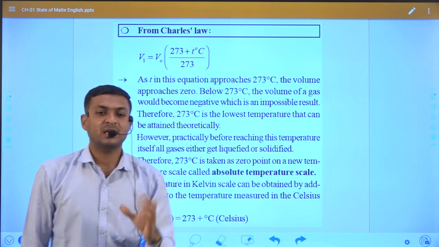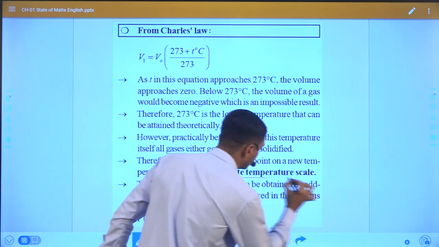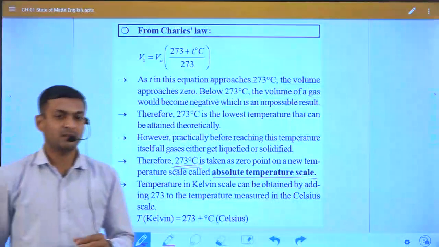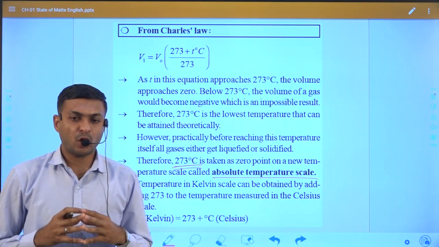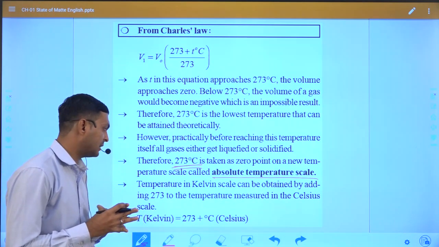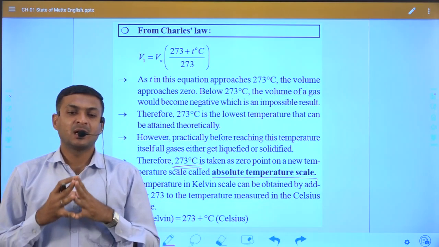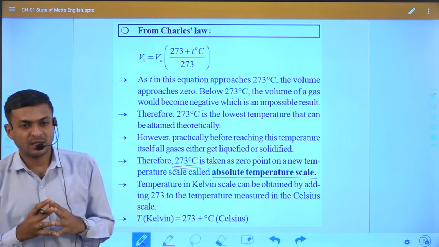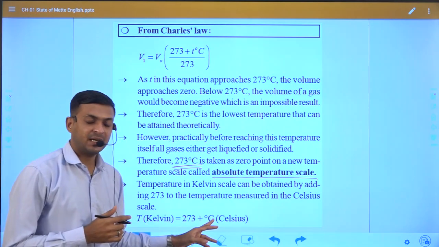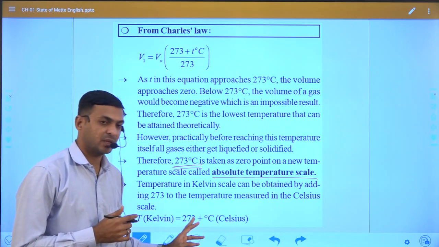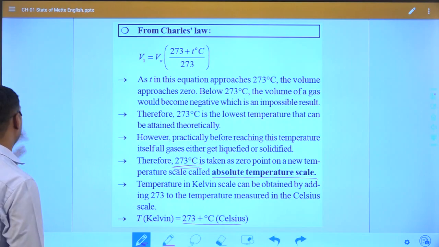That is why we call it the absolute temperature scale, right? Now, temperature in Kelvin can be obtained by adding 273 to the temperature measured in the Celsius scale. That means to convert degrees Celsius to Kelvin, we add 273, because that is our absolute temperature scale.